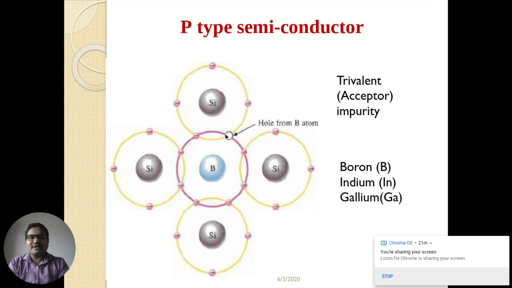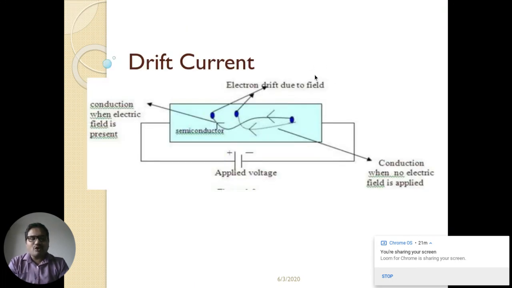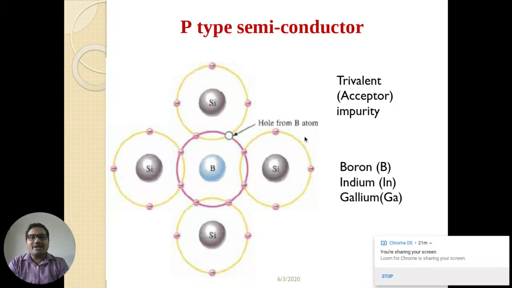But what about this bond? This is an incomplete one because there is one electron and there is one hole. And remember, a hole is nothing but an absence of an electron. And this hole has an affinity towards the electron, towards a negative charge. So this hole, which is a positive charge, is always going to accept the negative charge, that is an electron. That's why we call it an acceptor impurity. Whatever current flows in a p type semiconductor is due to the majority of holes, which carry a positive charge, and hence we call it a p type semiconductor.